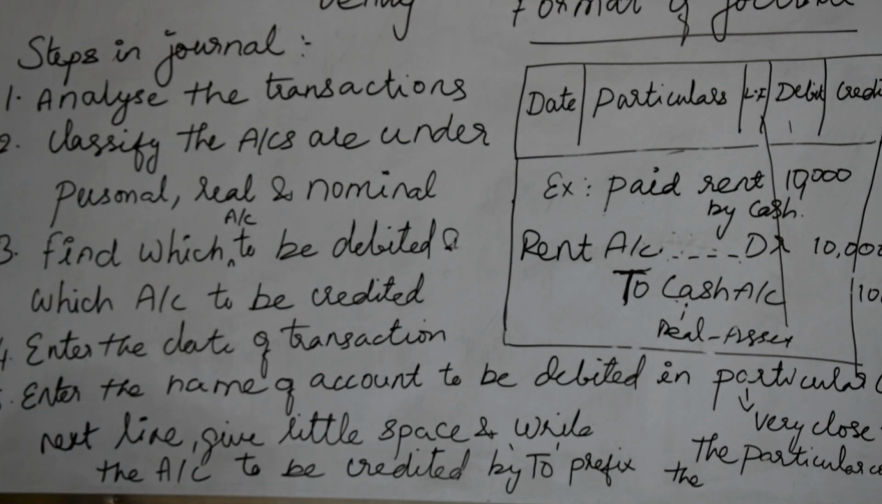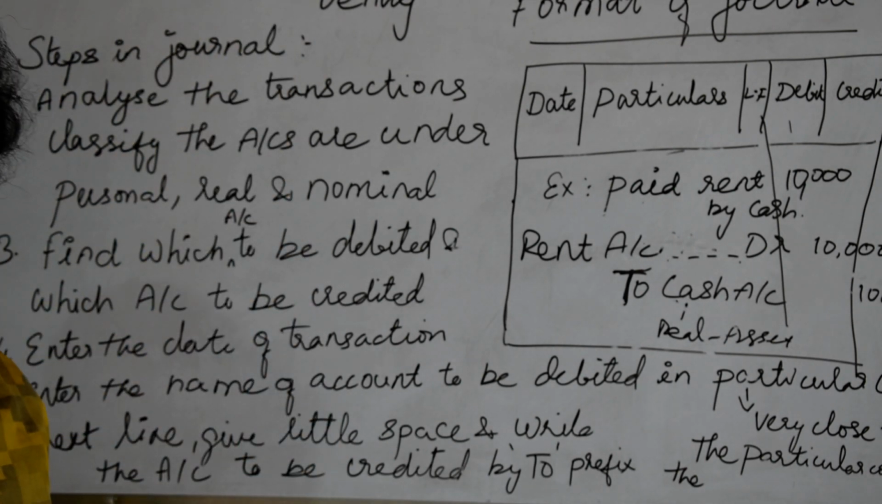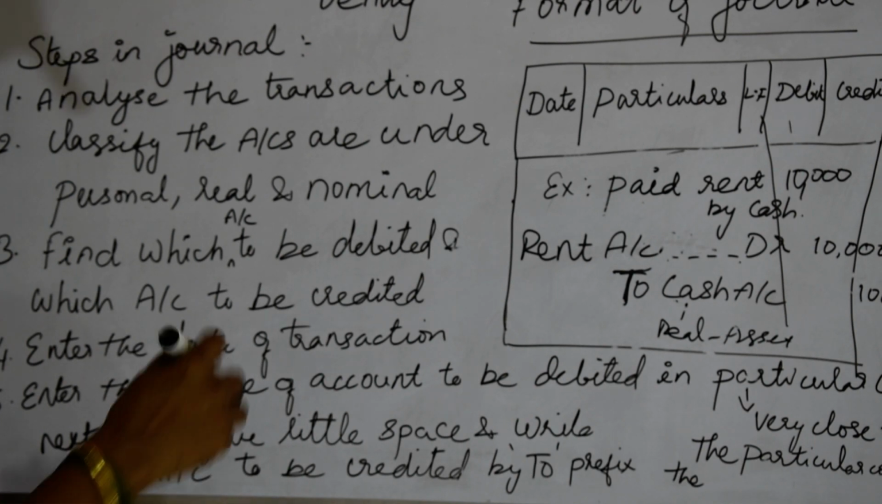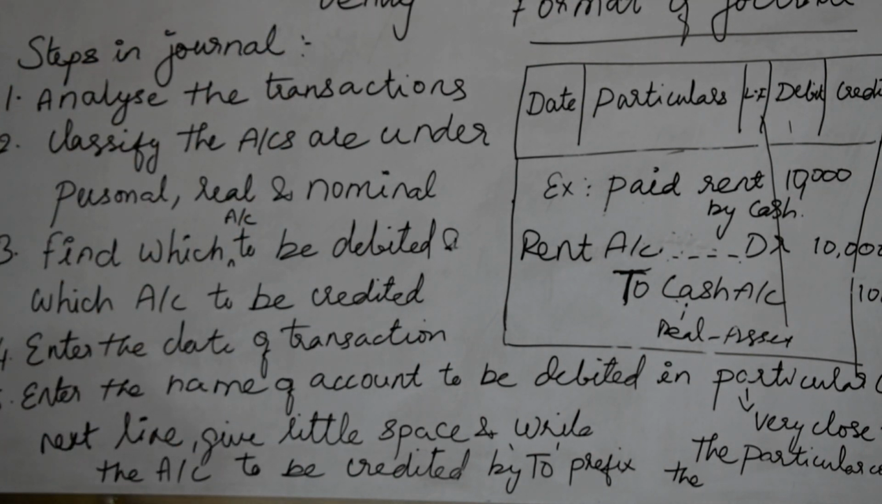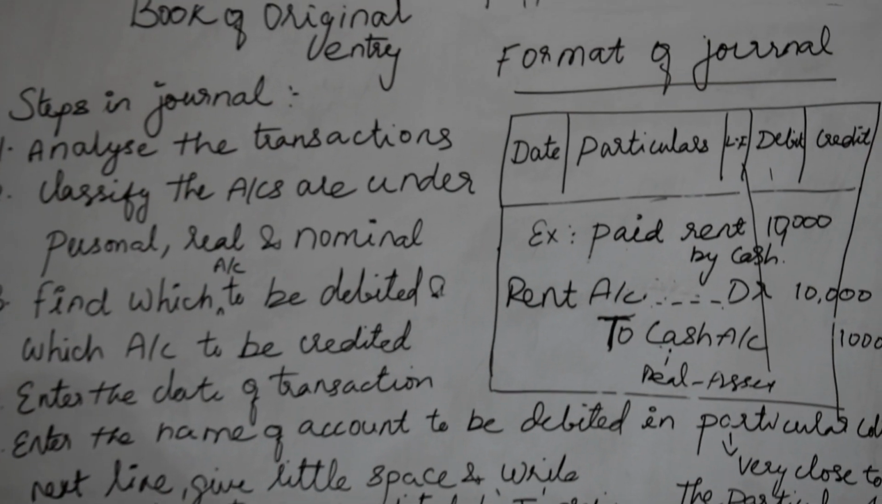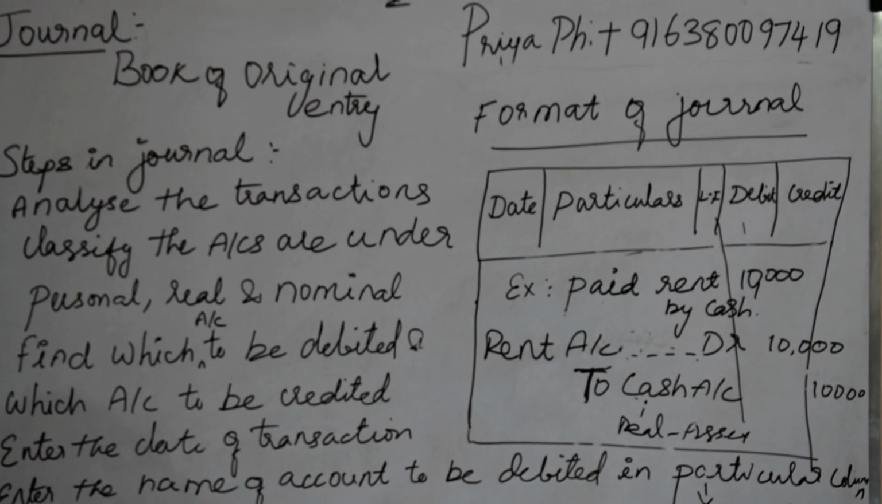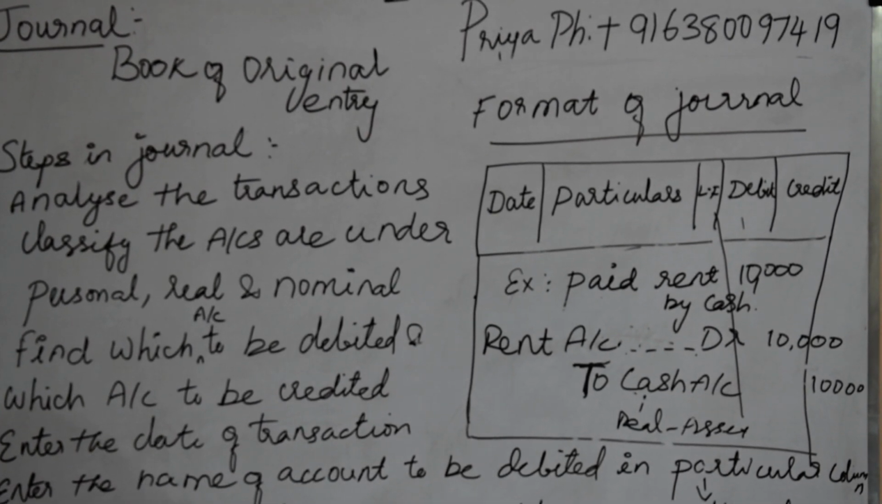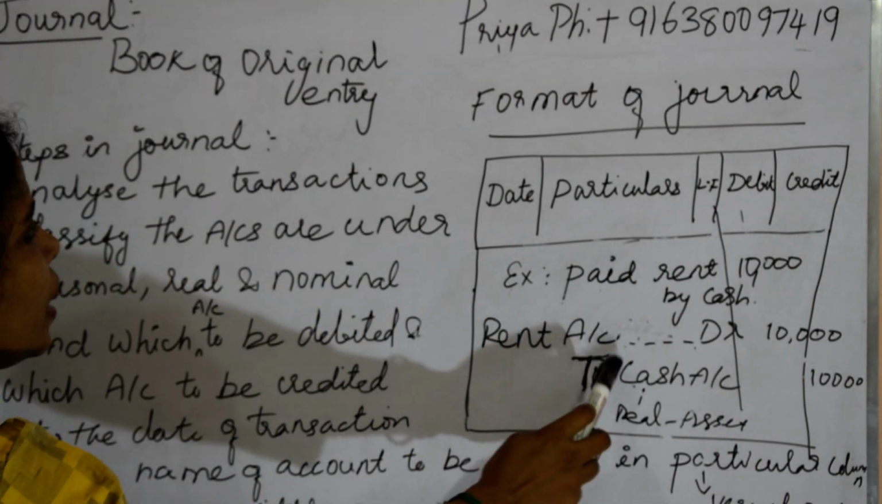What is a journal? Journal is a book of original entry. Book of original entry means the transactions are first recorded in this original book. We are journalizing, that is, we are recording the transactions in the book of accounts, which is journalizing. So this is what I have done as journalizing.